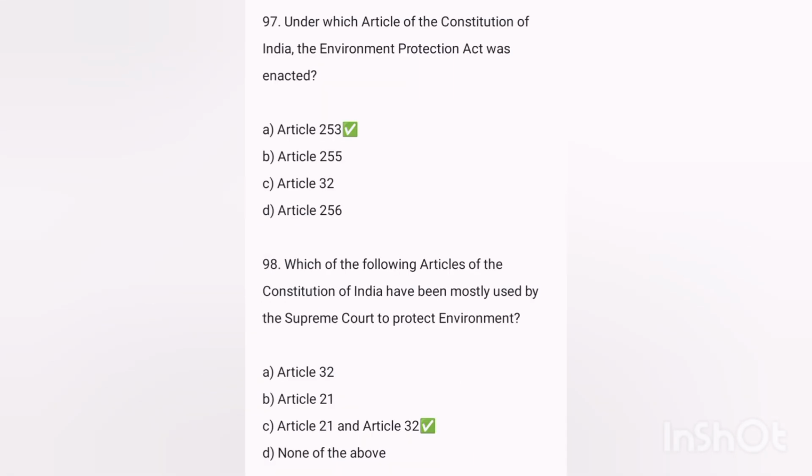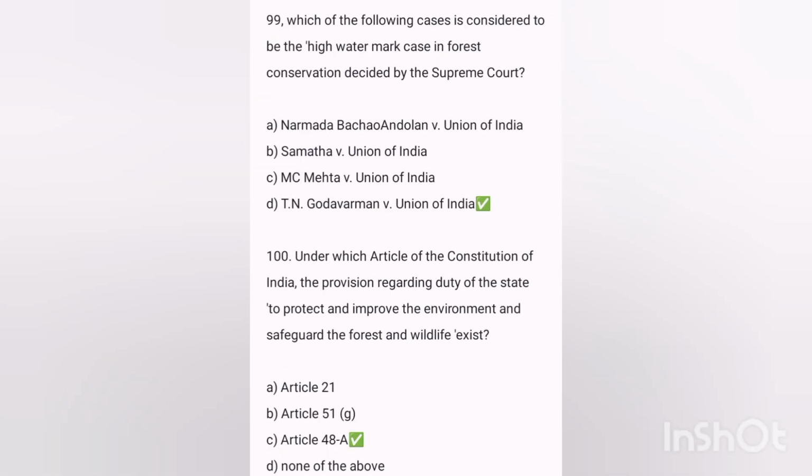Next, under which article of the Constitution of India was the Environmental Protection Act enacted? Answer Article 253. Next, which of the following articles of the Constitution of India have been mostly used by the Supreme Court to protect the environment? Answer C, Article 21 and Article 32. Next, which of the following cases is considered to be the high water mark case in forest conservation decided by the Supreme Court?